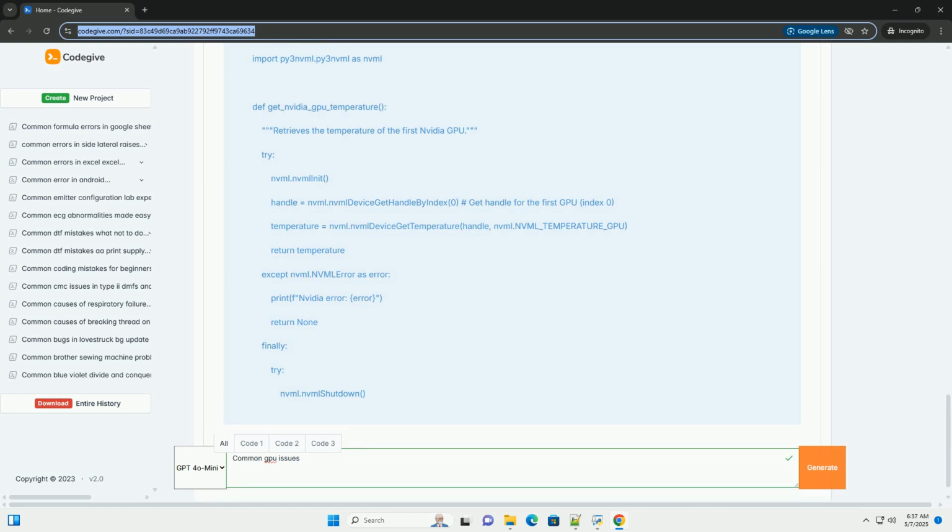Symptoms. Throttling: the GPU automatically reduces its clock speed to prevent damage from overheating, leading to reduced performance. Crashes: the system might crash when the GPU reaches a critical temperature. Visual artifacts: distorted or flickering images.